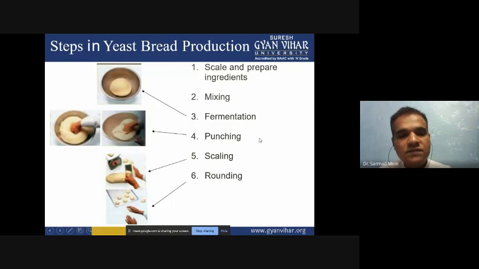After the fermentation, we have to scale it again, and then we will prepare the dough by rounding, so that the bread will be in the perfect shape, and you can change the shape according to your requirement. Then you have to bake it, and after the baking your bread will be ready, and if you want you can do slicing, so that it will be cut according to your required size.